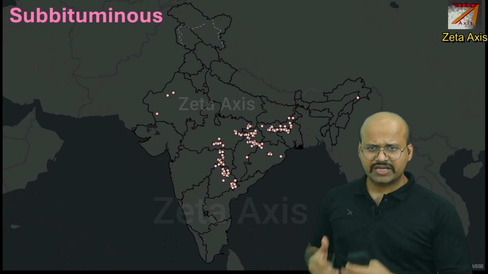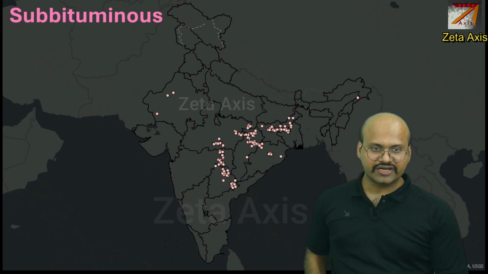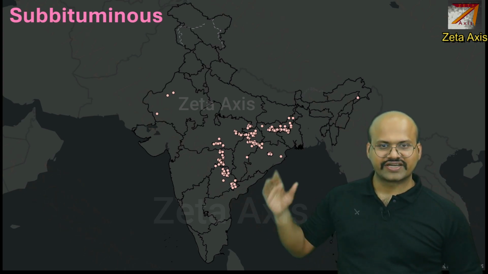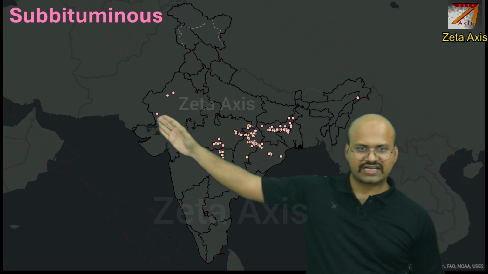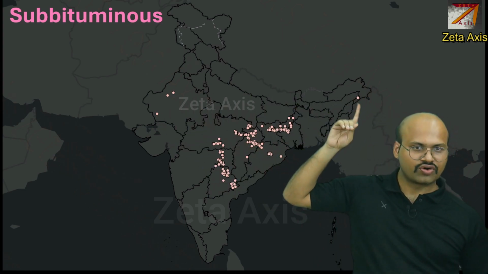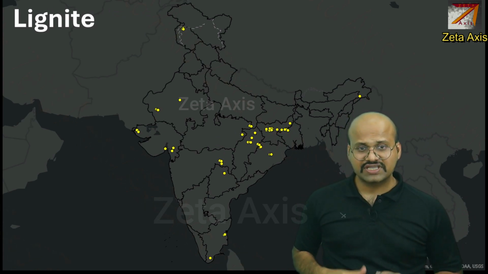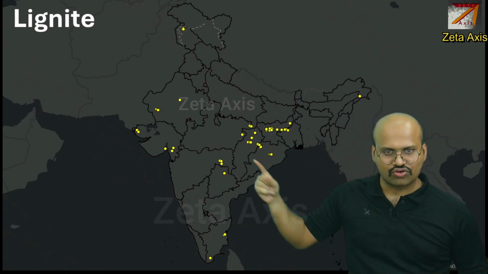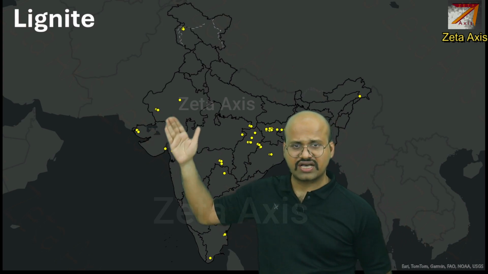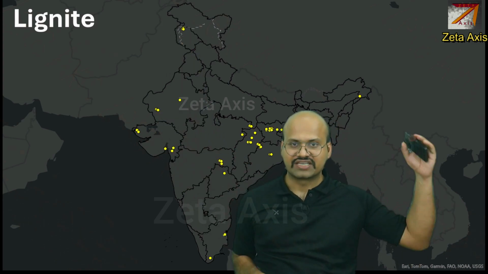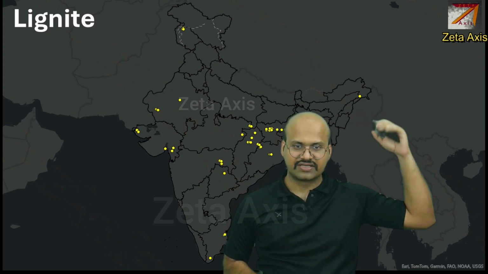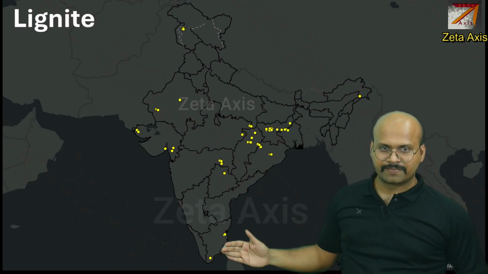If we see subbituminous coal, which is the most abundant form of coal in India, we can see that it is concentrated in the Godavari Basin, in the Chota Nagpur Plateau region, in Rajasthan, and in Assam and Arunachal we also find some amount of subbituminous coal. And then if we see lignite, we can see that lignite is found over here as well as in Gujarat, Rajasthan, in Jammu and Kashmir some amount of lignite is found in the Srinagar Valley, and then we have it in Assam as well as in Tamil Nadu.